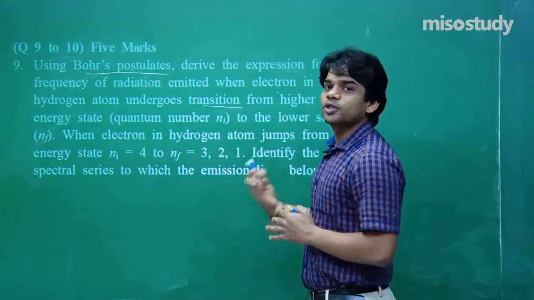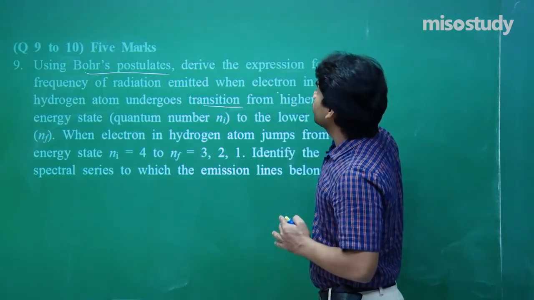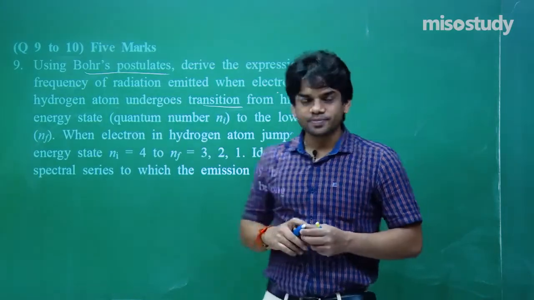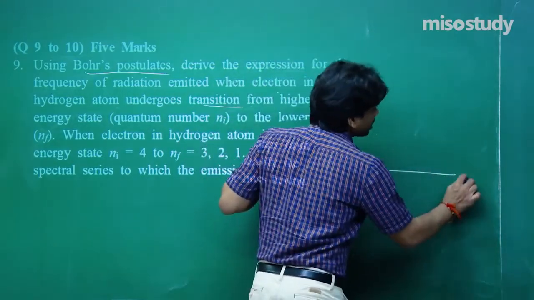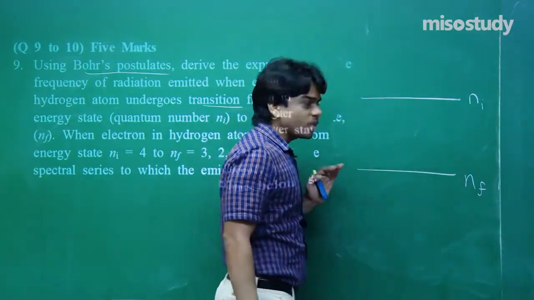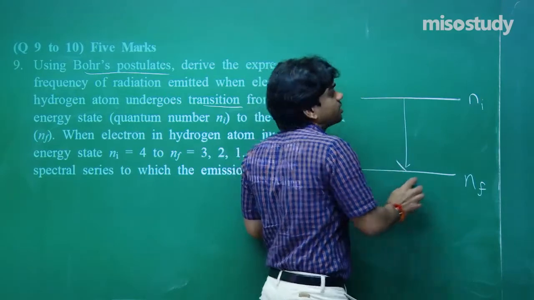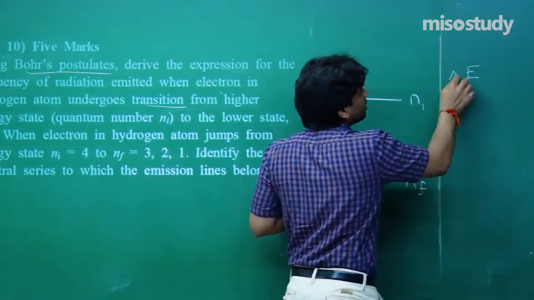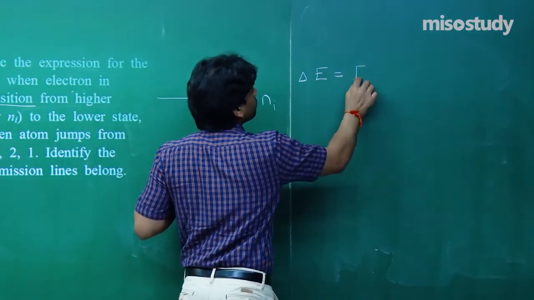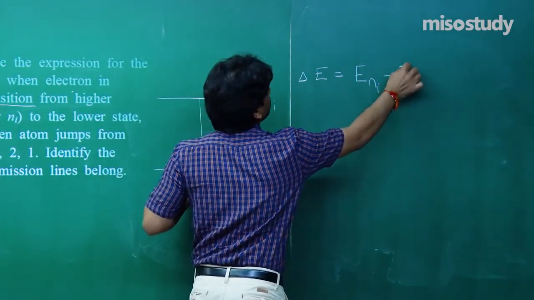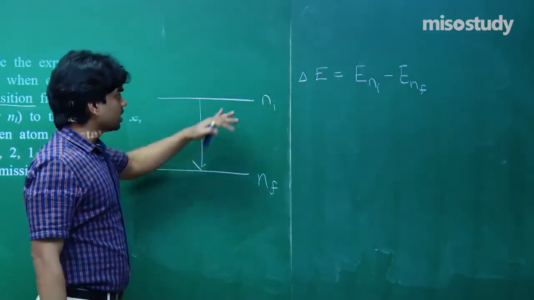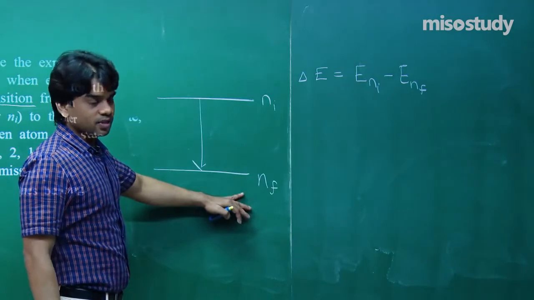You have to find out the frequency of radiation. Expression you have to find out when electron in hydrogen atom undergoes transition from higher energy state Ni to the lower state. Lower state is the final state and higher state is the Ni. If electron makes a transition, the change in energy delta E will be given by energy of initial state minus energy of final state. This is the higher energy, this is the lower energy. This is what we know.